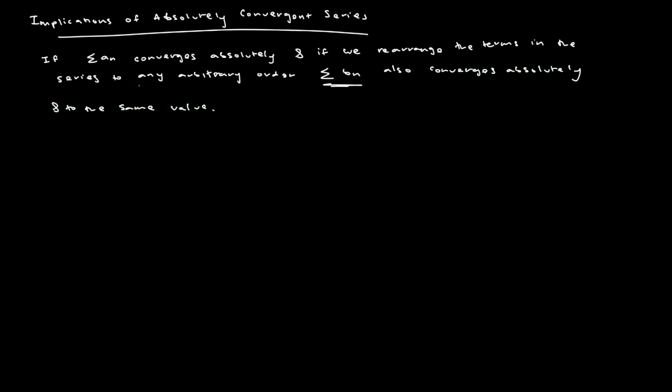So what this is saying is, if we have an absolutely convergent series, we can rearrange the terms in that series and notate it as another series, and both series will converge to the same value. This means the order in which you sum up the terms does not affect the value we converge to, nor whether or not our series converges. So for example, if you have 1 plus x squared plus x to the power of 4 plus x to the power of 6, and it continues on.